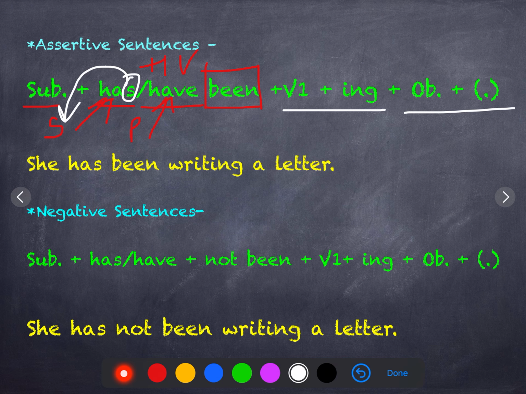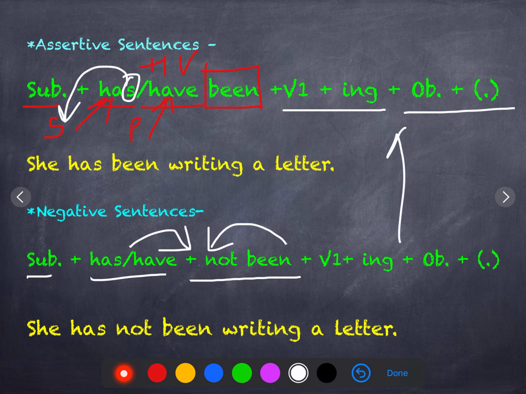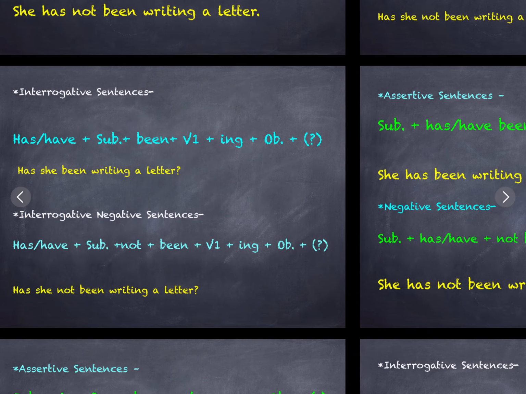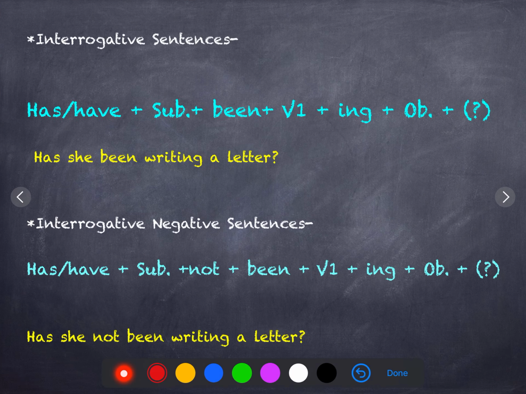Now we come to negative sentences. We see here again subject first of all, has, have, not, been. Not will be added after has, have and before been, and the rest of the sentence structure will remain the same as the assertive sentence. Only one difference is there, that is not, and that not is added after has, have and before been.